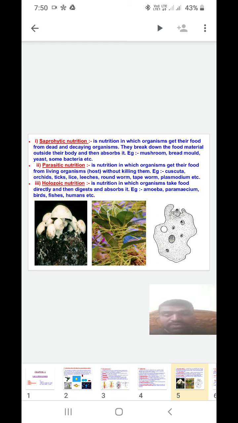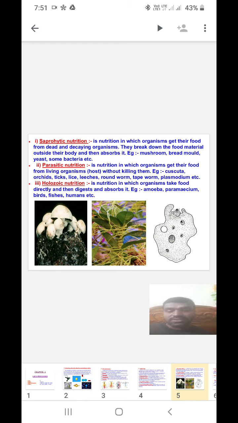The most common examples of saprophytic organisms are fungi. Some of the most important ones are mushrooms, bread molds and yeast, and some bacteria also follow saprophytic nutrition. Are you clear on that? Saprophytic nutrition means the organisms depend on dead and decaying organisms, break down the food material and digest it externally, and only then absorb it. That is called saprophytic nutrition.